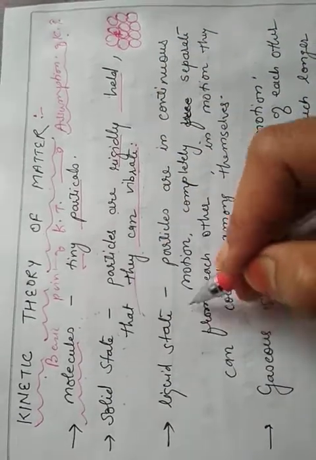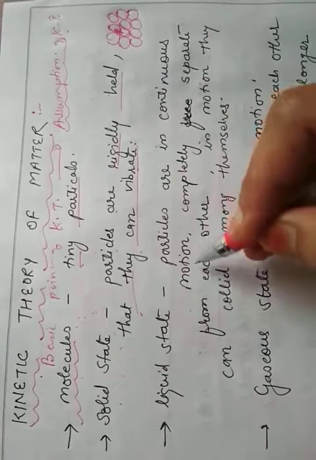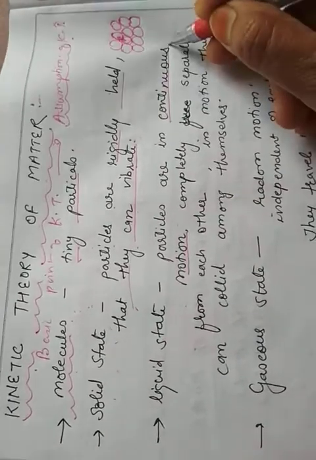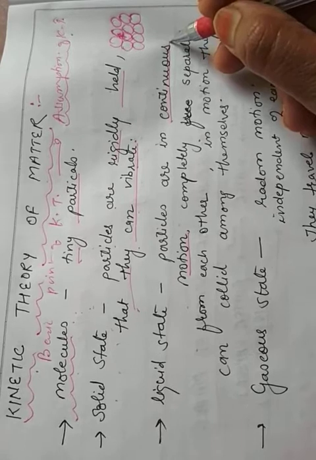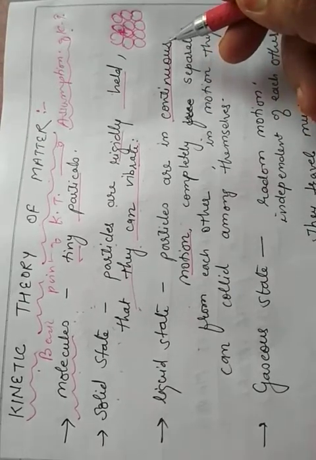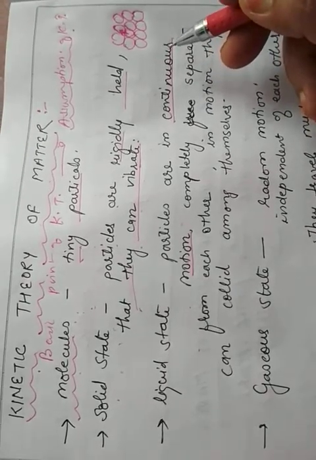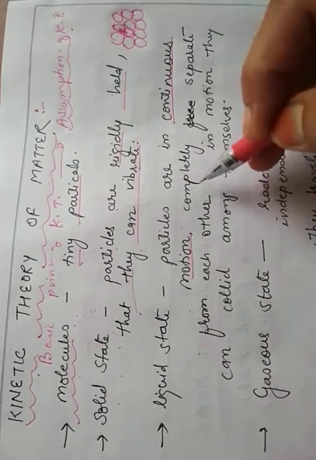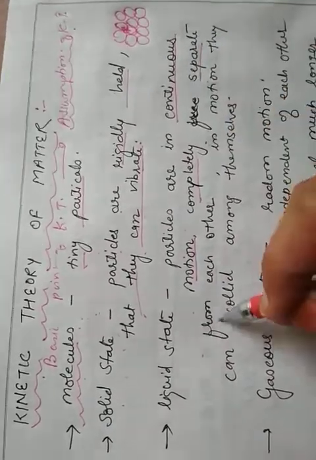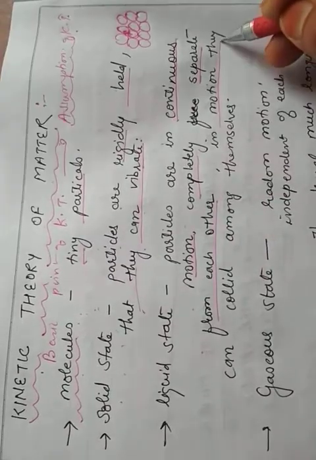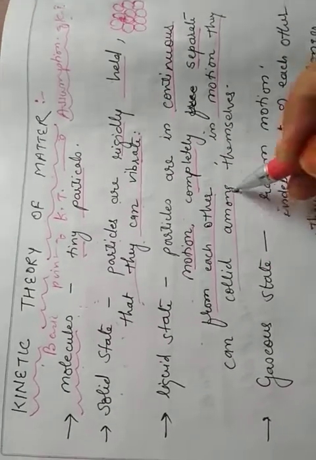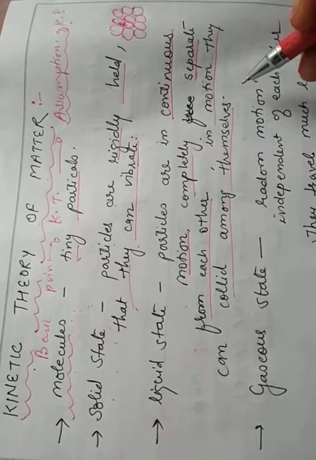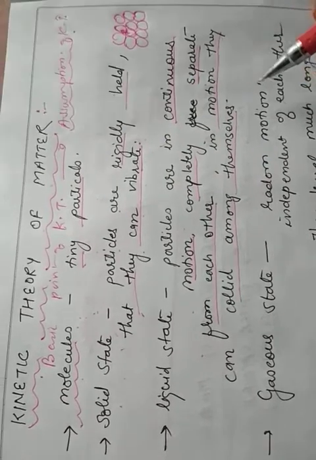In the liquid state, the particles are in continuous motion because they are loosely held by each other. They have a weak force of attraction and a little more intermolecular space as compared with the solid state. They are completely separate from each other and they are in motion. They can collide with each other, so they collide among themselves.